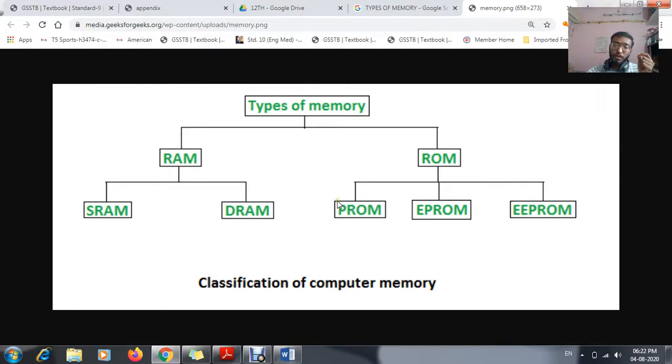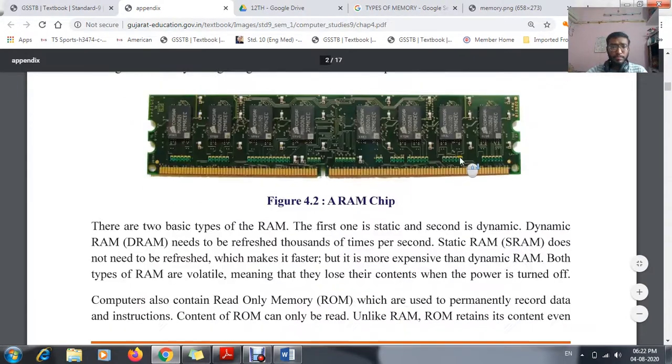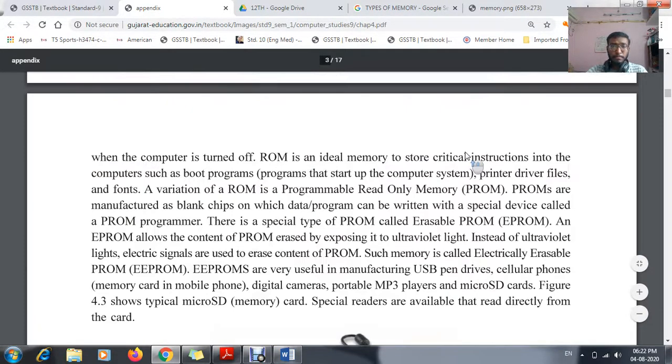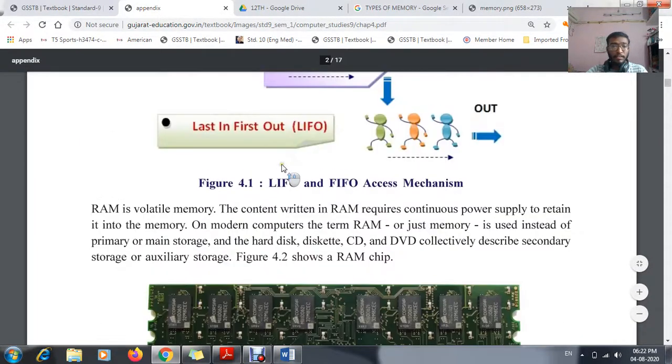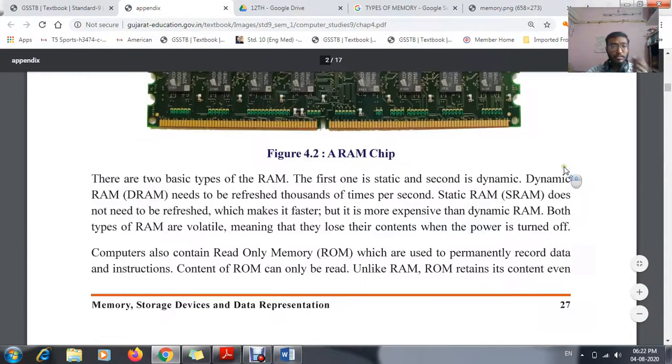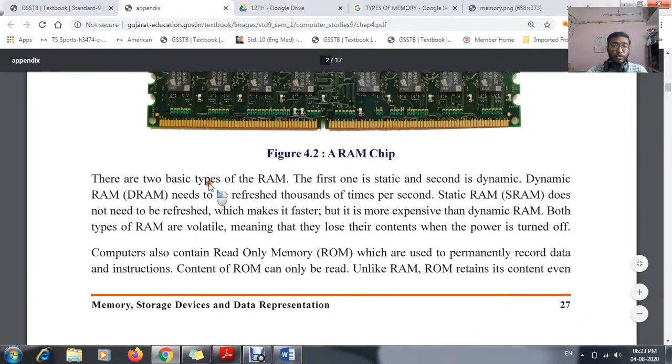The full form of PROM is programmable read only memory. I want you to underline it in your textbook. It is given here, on page number 27. There are two basic types of RAM. The first one is static, can you see over here? Static, and second is dynamic RAM.